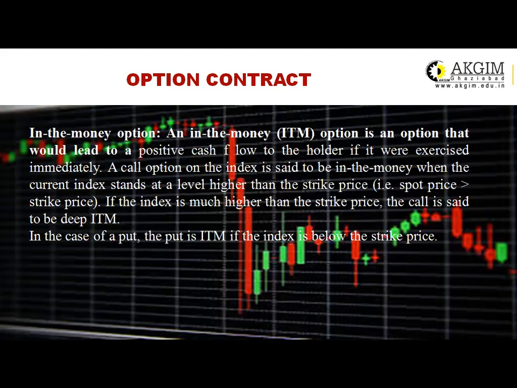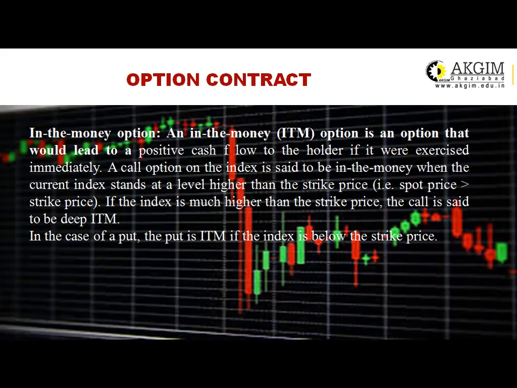Now again, there are three types of options: in the money option, out of the money option, and at the money option. An in the money option is an option that would lead to a positive cash flow to the holder if it were exercised immediately. A call option on the index is said to be in the money when the current index stands at a level higher than the strike price, that is, the stock price is greater than the strike price.